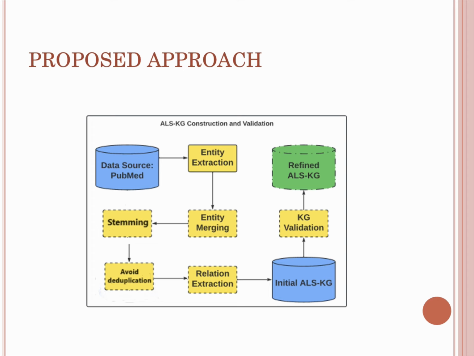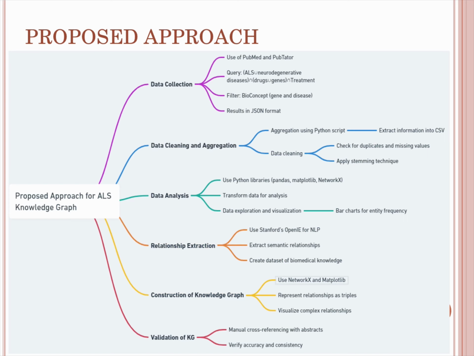We have a subject, an object, and an edge, which is the relationship between them. This was the initial knowledge graph, which had some relevant and some irrelevant information, and validation was done to filter out the relevant information. The final result was the refined ALS knowledge graph. As we have seen in the proposed approach, this is another section which is a part of that. We have data collection, data cleaning and aggregation, data analysis, relationship extraction, construction of the knowledge graph, and validation of the knowledge graph. We will see them in detail in the next slides.